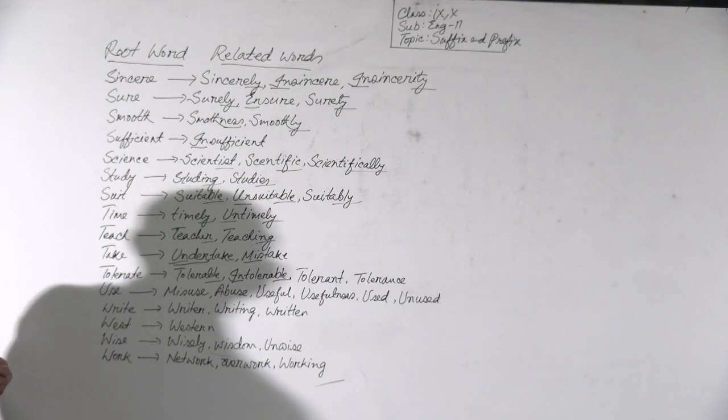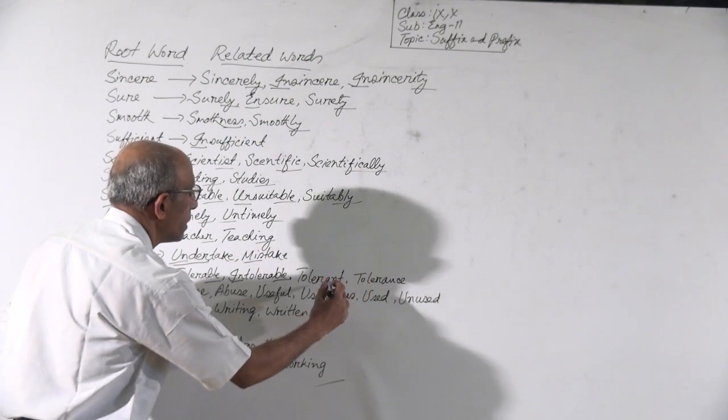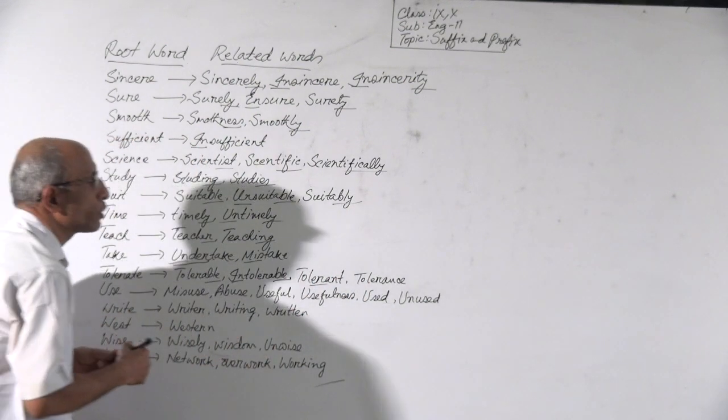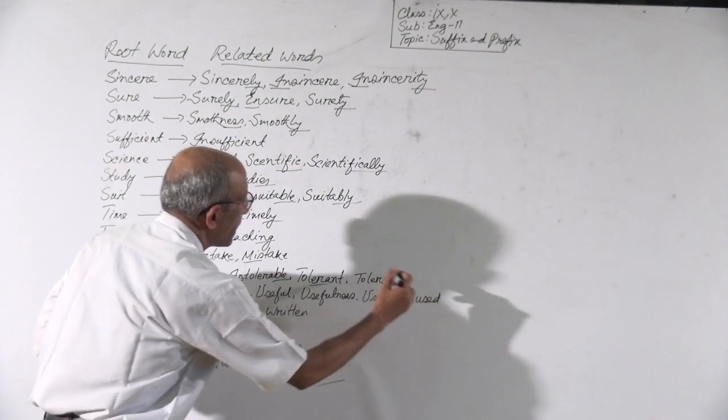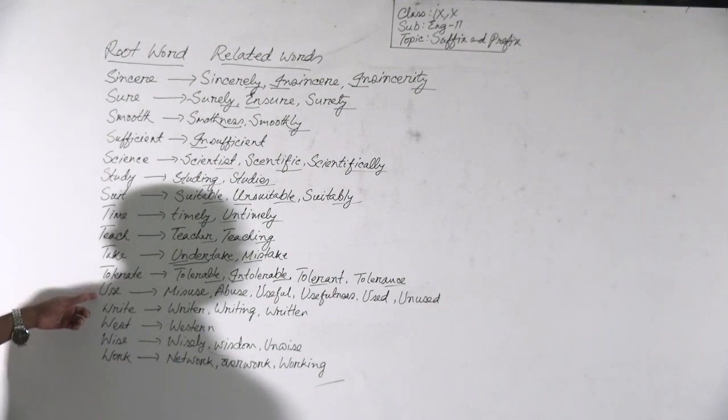We can make tolerant by adding the suffix ant. Tolerant is an adjective. We can make tolerance by adding the suffix ance. Tolerance is a noun.